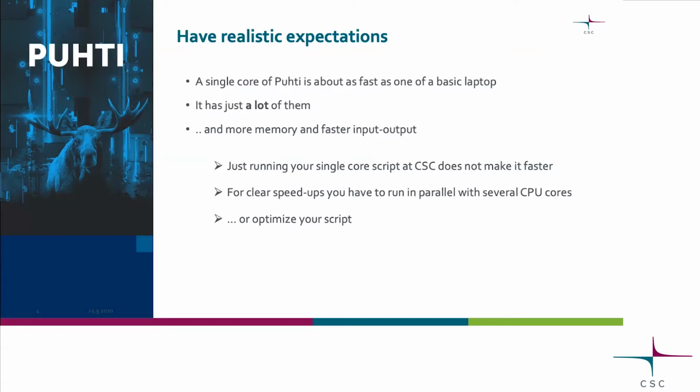So if your script uses only one CPU core, it won't get any faster in Puhti. The computing power comes from quantity. Puhti has a lot of CPU cores, so if your program knows how to divide this computing, it can utilize Puhti. And if it scales really well, it can utilize even hundreds or thousands of cores, which is a lot.